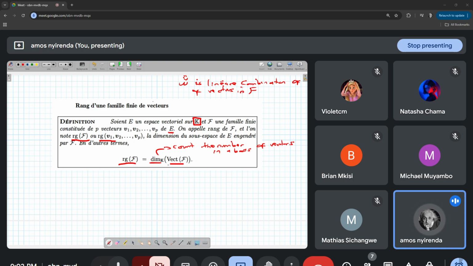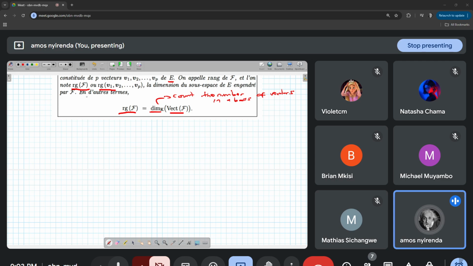Now, let's look at how you can find the rank of a certain family of vectors. Let's look at an example. Let me just give you simple vectors so that we don't waste a lot of time trying to understand complicated things. C'est pas l'objectif. L'objectif, c'est de comprendre les choses. So let's look at an example here.